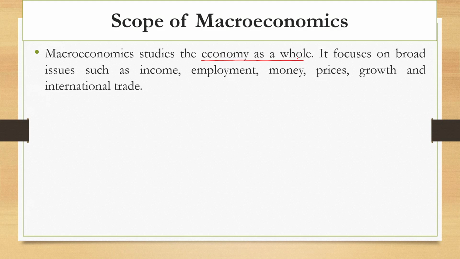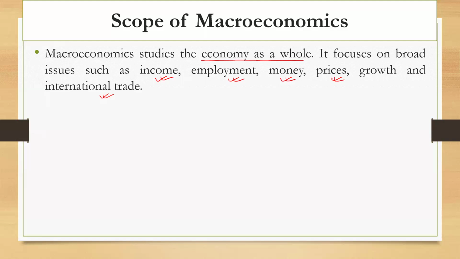It studies the macroeconomic variables that cover the entire economy at a time. So it focuses on broad issues like national income, employment, money, prices, growth, and international trade. These are some of the issues that macroeconomics deals with.